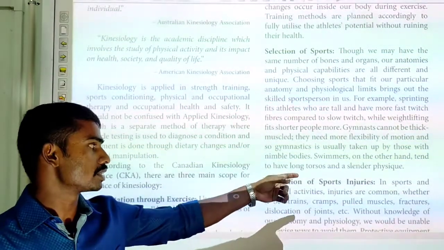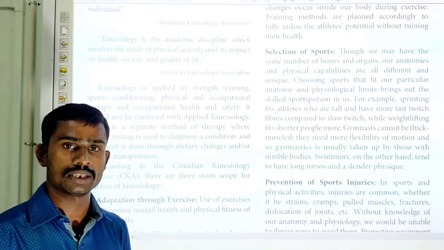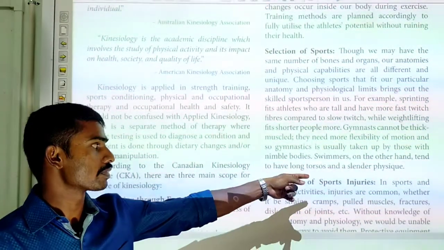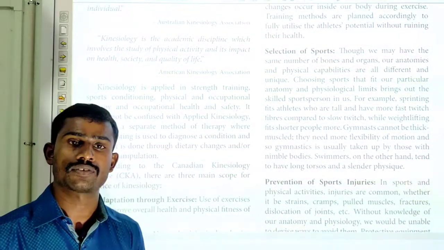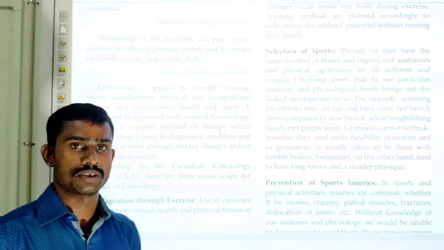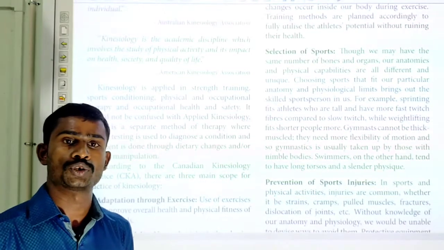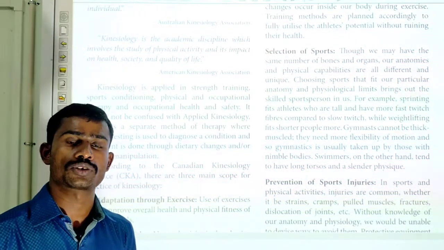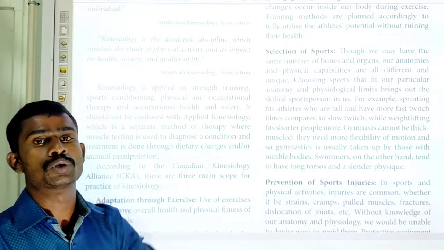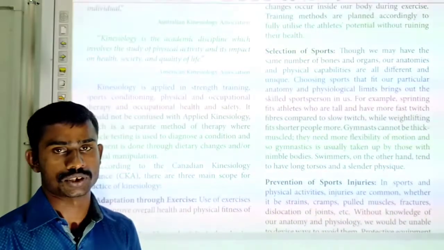Swimmers should have long torsos. That means the trunk of the body should be long, and also a slender physique. Slender physique means lean. They will not be fatty. If your body is fatty, then it is not suitable for swimming. Swimming is fit only for those athletes having long torsos and a slender physique.